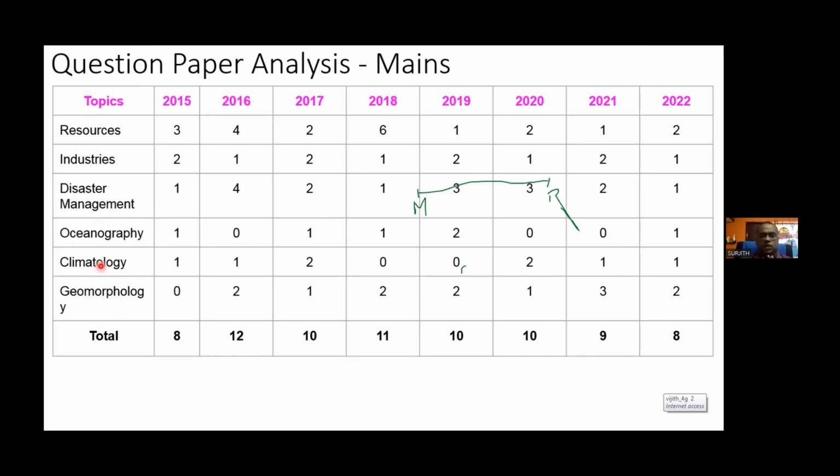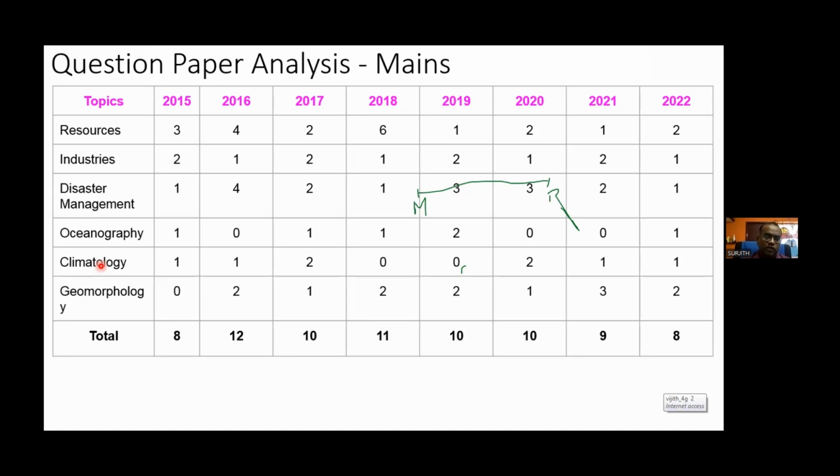When you prepare geomorphology, you cannot directly say this is the most important area of coverage. If you look into the geomorphology syllabus, I hope you know about the endogenic process and exogenic process.